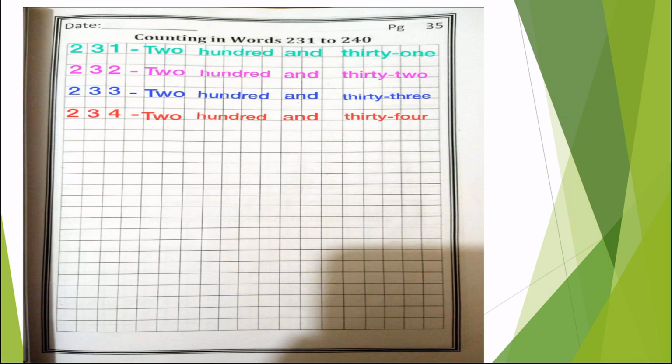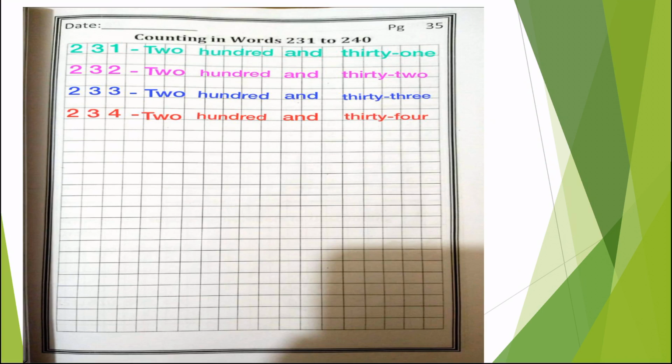So 2 is a single digit number. So you will write 2 in first box, 3 in the second box, and 1 in the third box. 231. So remember that 231 is a 3 digit number.